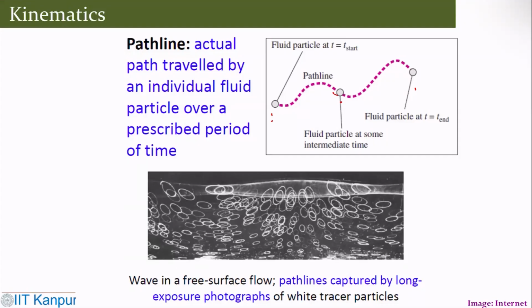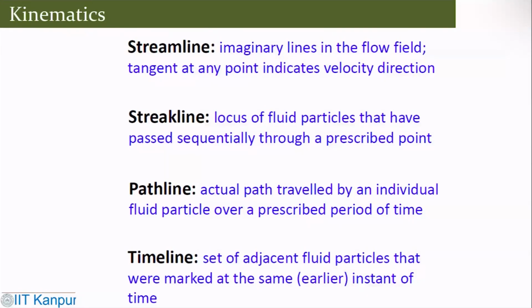So let us summarize what we have. We have the streamline, the streak line, the path line, and the timeline. A streamline is an imaginary line in the flow field where the tangent at any point gives the velocity direction.